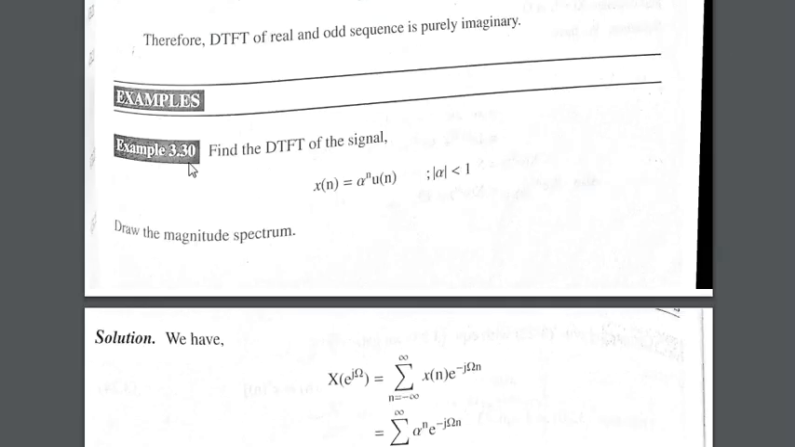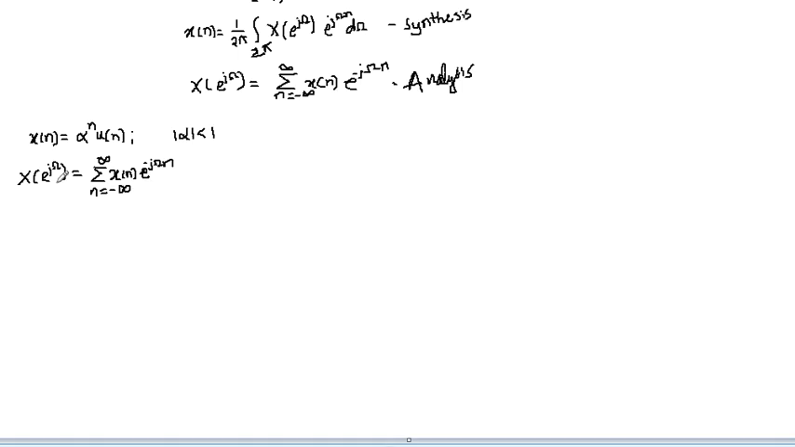Let's solve the first problem, that is, find the DTFT of the signal x of n equal to alpha raised to n u of n, wherein the magnitude of alpha is less than 1, and we need to draw the magnitude spectrum of this one. So we note down the problem, and the formula we have to use is the analysis formula. So X of e raised to j omega is this one.